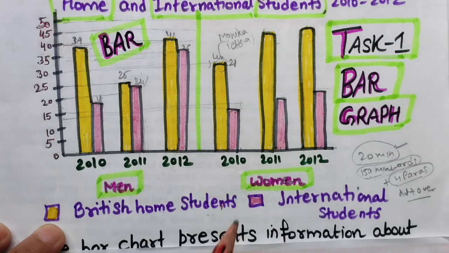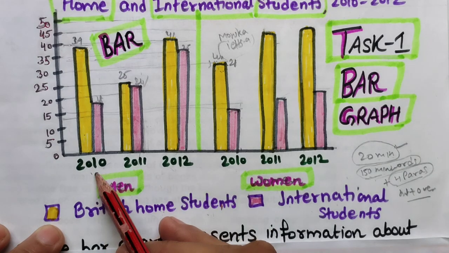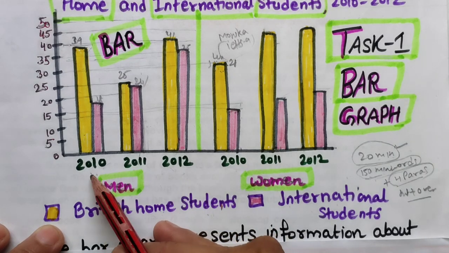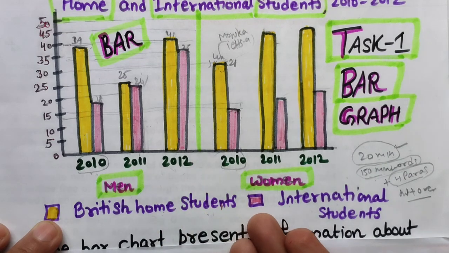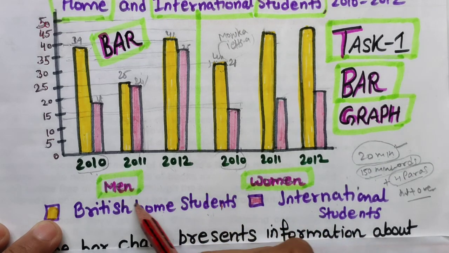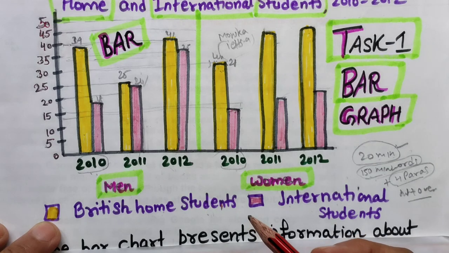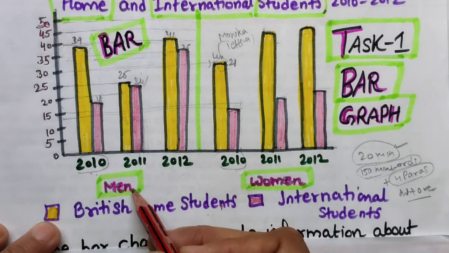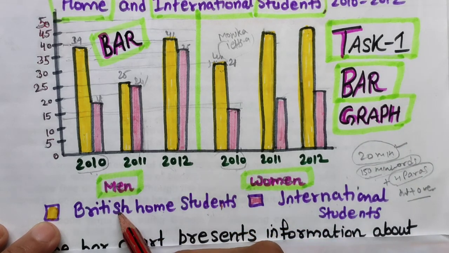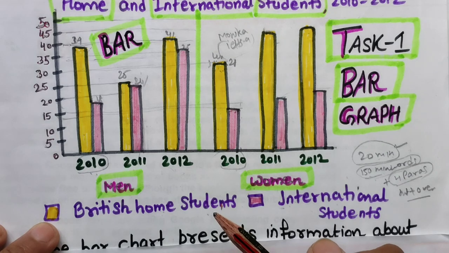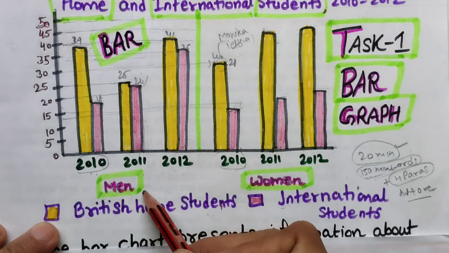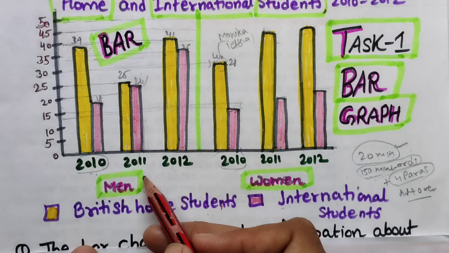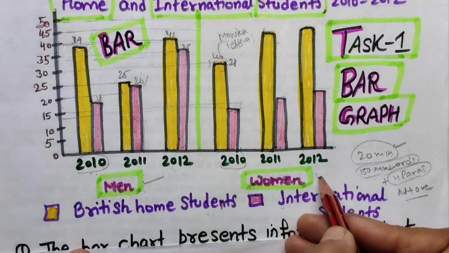If you want, you can go year-wise also. Three years are there, but it will be confusing in this case because there are 4 categories. If there were 4 different categories, there would be no problem. But here there are men and women, and in men also 2 categories, which will be confusing. So better, in the body detail paragraph, just write first about men and then women.